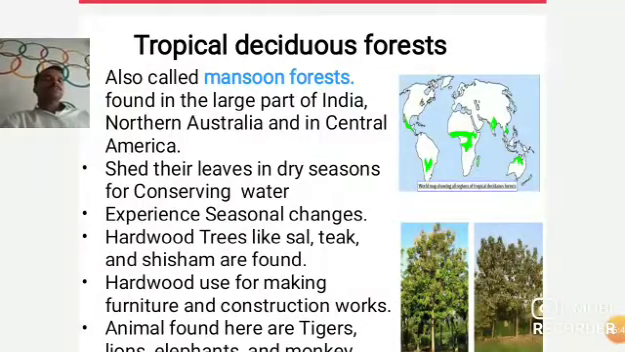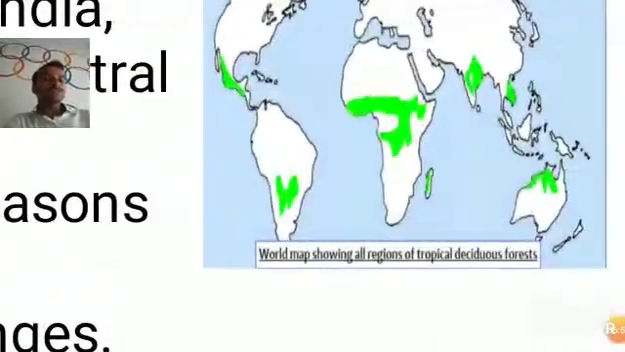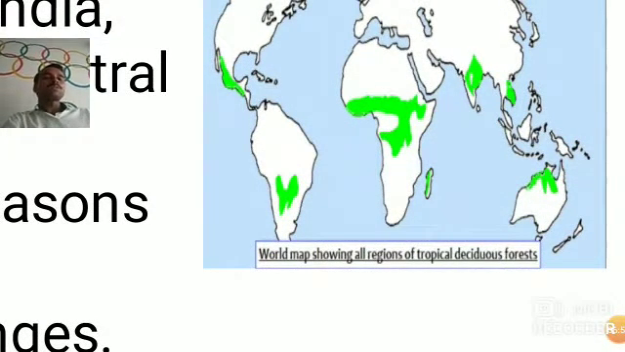So, students, this last part of India, like northern Australia and Central America, is covered by this tropical deciduous forest. See this in Asia, particularly India. If you see the green color, then most of the part is covered, okay, by this tropical deciduous forest. Then here, the south part of North America, then Central America, then Africa, okay, and North Australia. These areas of the world are covered with the tropical deciduous forest.